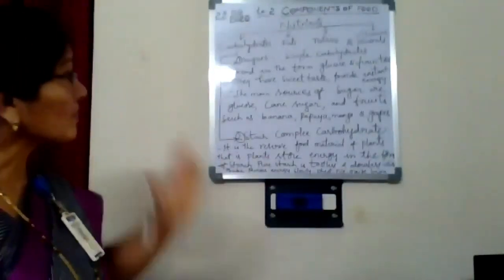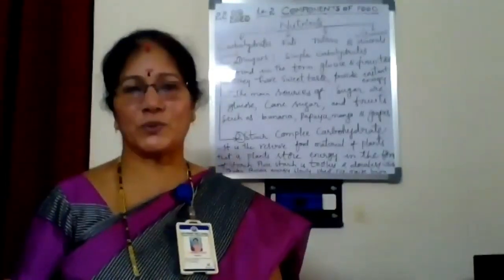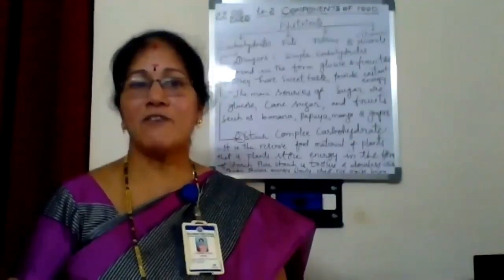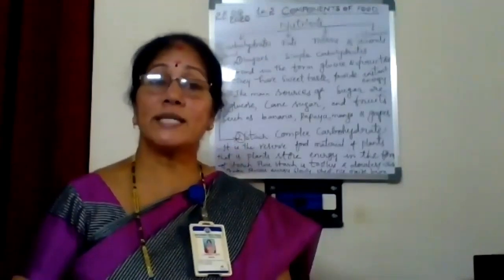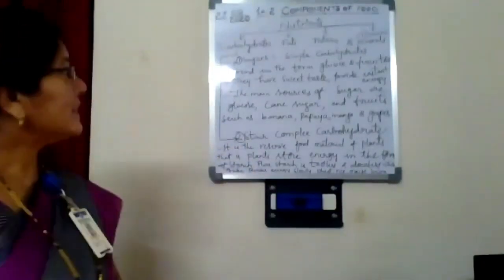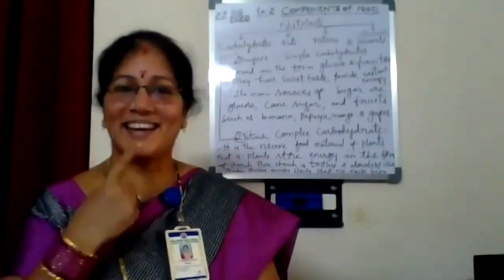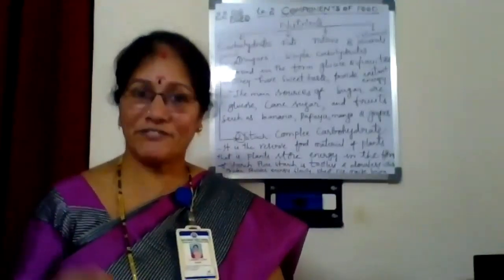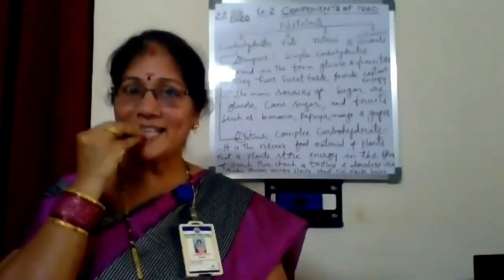Next, they are found in the form of glucose and fructose. All fruits contain glucose in the form of fructose. Next, they have sweet taste. When we eat fruits, they are sweet in taste also. Why is fruit sweet? It contains sugar, so the food tastes sweet.